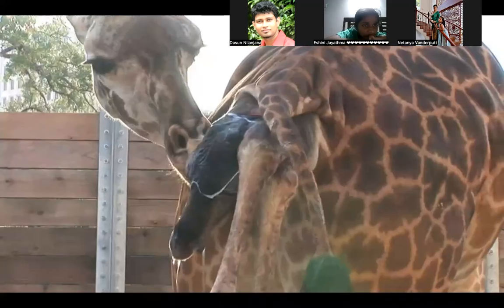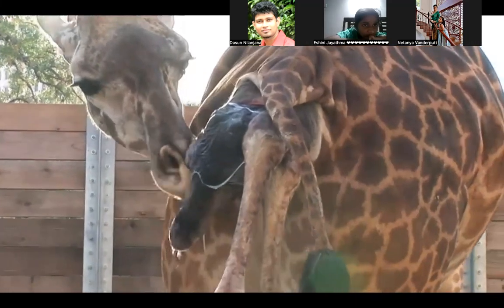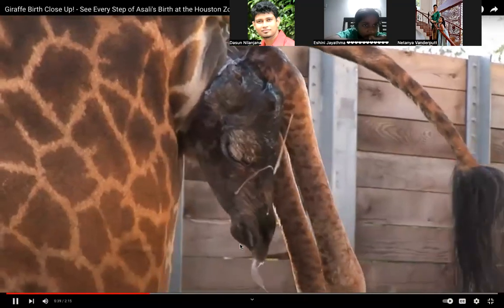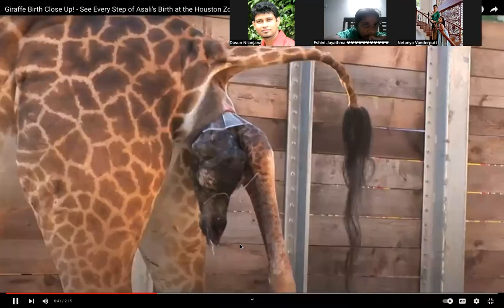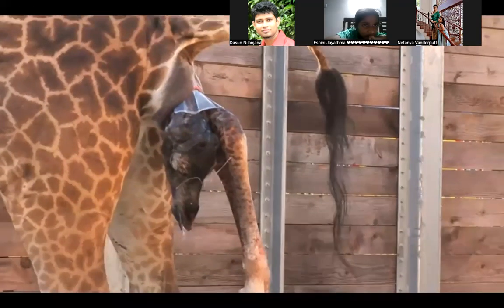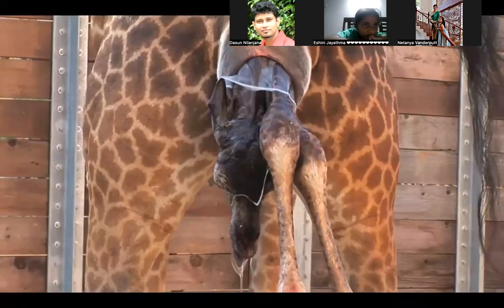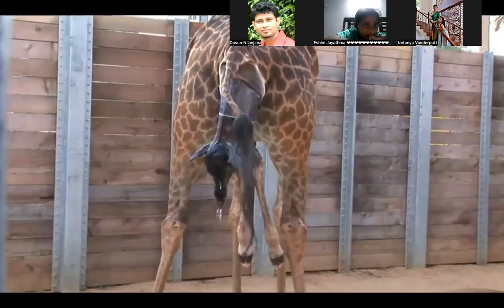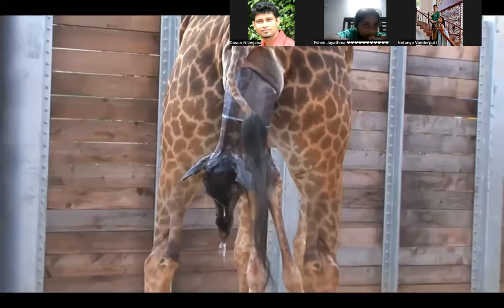Great feet. This is number 6. She's been through this a few times. This looks like it's good. She may rest up for a little bit right now, but it's not going to take too much more. Once she starts pushing this time, we get to the shoulders, then the calf should come out and push.